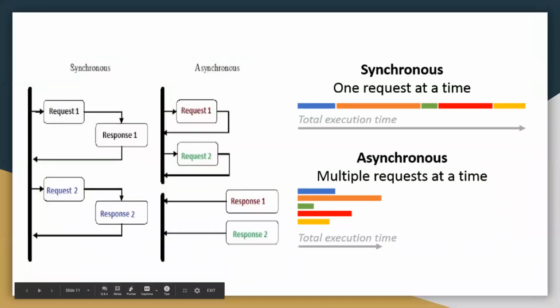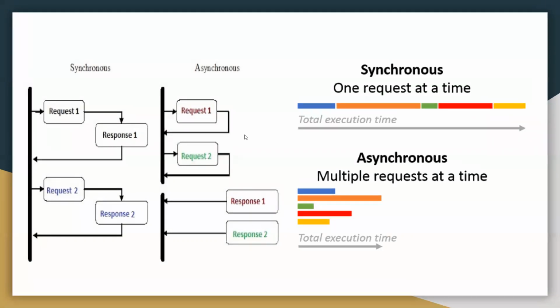So this is how synchronous and asynchronous programming works. If you want to execute multiple tasks on the server at a time, this can be done in asynchronous programming. In synchronous programming, we can send one request at a time, and in asynchronous, we can send multiple requests at a time.